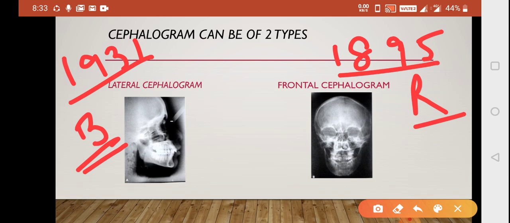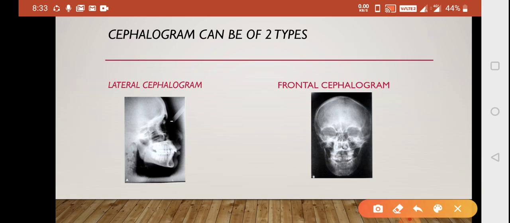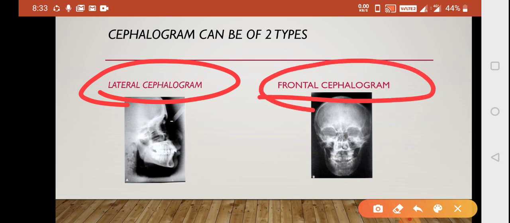Next is your cephalogram. Cephalogram can be of two types, and you can very well appreciate from the pictures that it is a lateral cephalogram and frontal cephalogram. In case of lateral cephalogram, you can have the lateral view of the skull. You can appreciate the features and landmarks that are present laterally. And in case of frontal cephalogram, you can appreciate the landmarks that are present in front more easily.